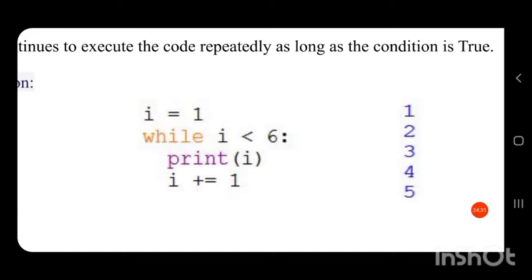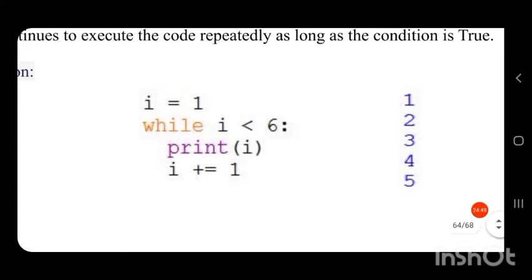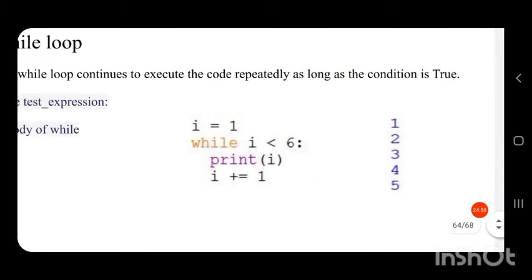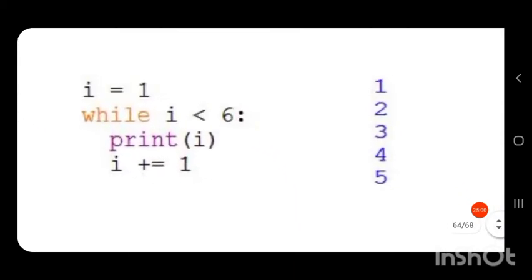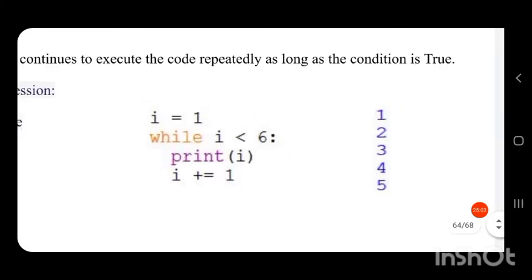Then again it will increment I equal to 5. Then compare 5 less than 6. 5 is less than 6, so it will print 5. Then again it will increment, I becomes 6. Then it will compare the value whether 6 less than 6. 6 is not less than 6, so the loop will not execute anymore. It will stop the iteration and only the values 1 to 5 will be printed.